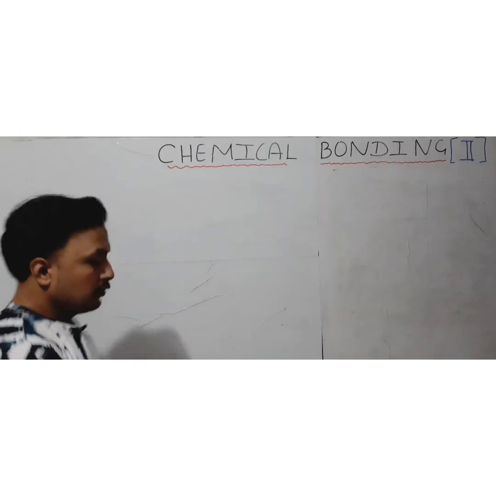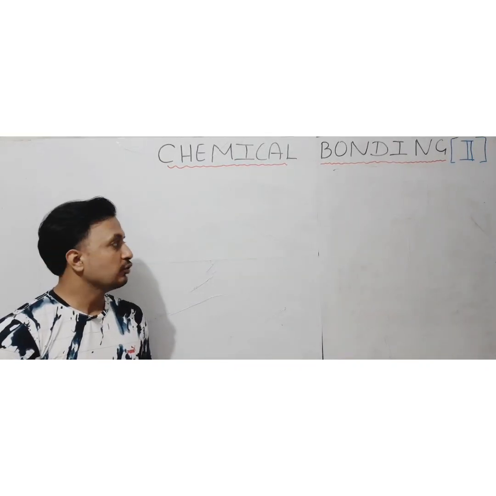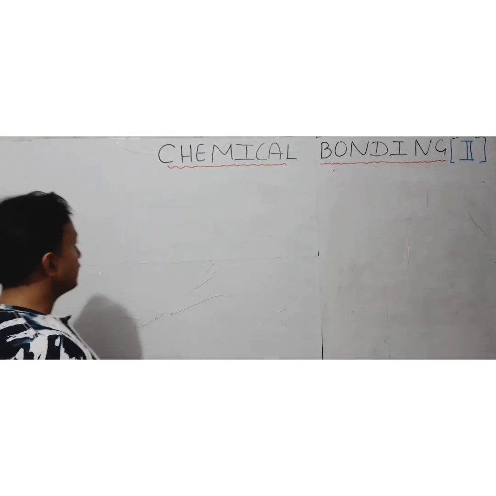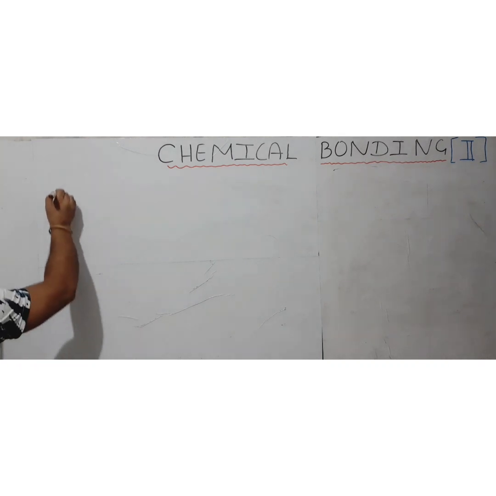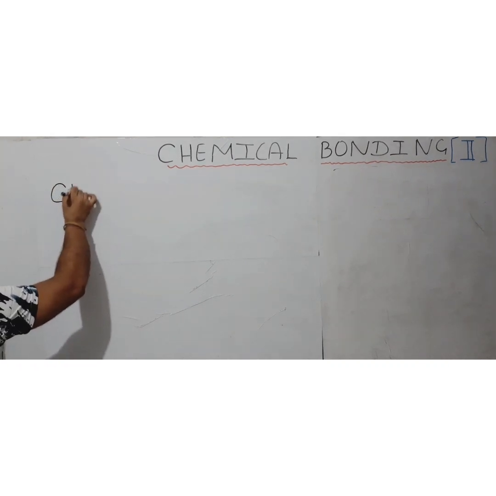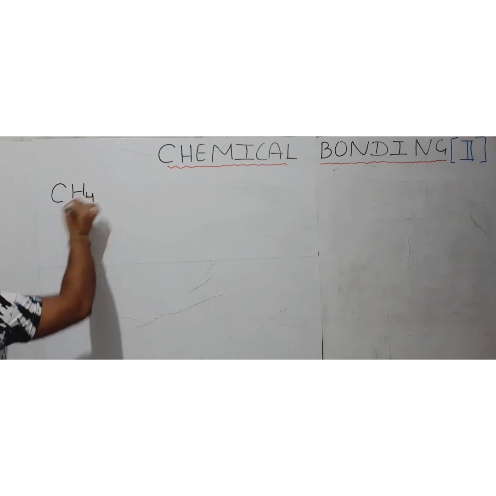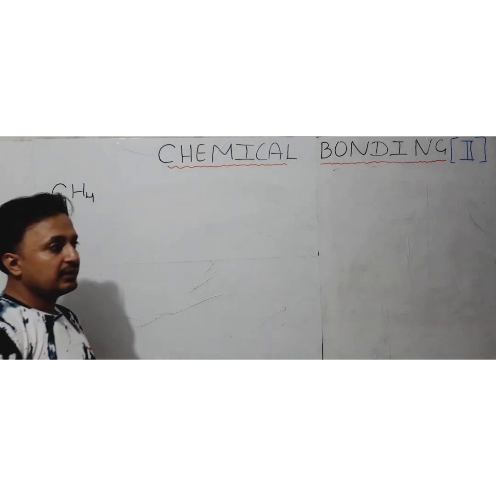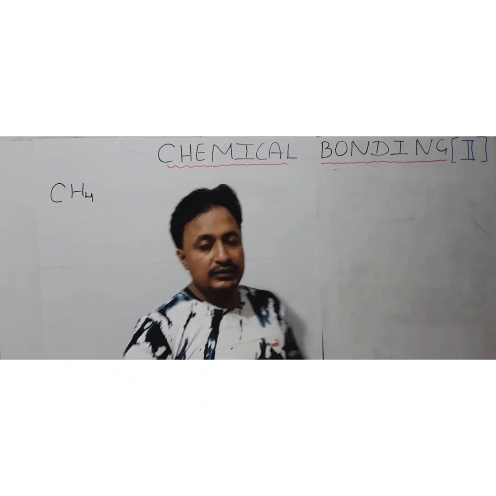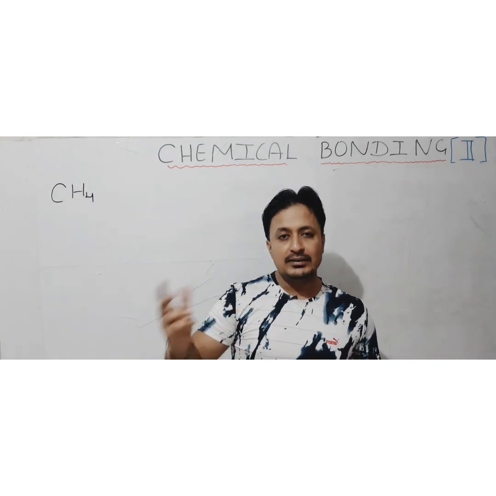So students, now we are going to see some more structures related to covalent bonding. The first example I am going to give you is methane, that is CH4. When different elements are there, the important thing is which element is going to act as the central element.